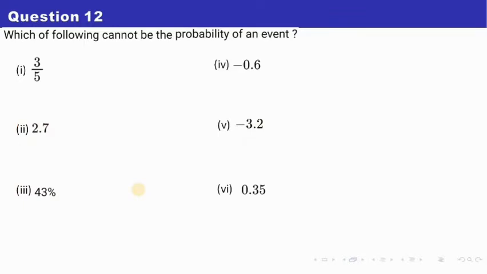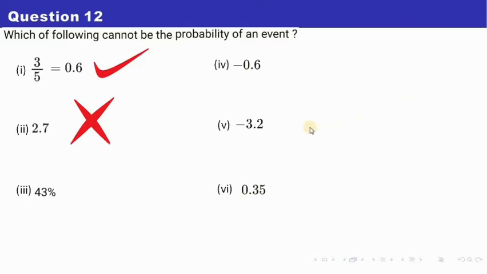The question says, which of the following cannot be the probability of an event? Let me take the first one, that is 3 by 5. Let us convert this into decimal in order to check whether this lies in between 0 and 1. If you convert this into decimal, it will be equal to 0.6. Now 0.6 always lies in between 0 and 1, right? So that's why this can be the probability of an event. Next is 2.7. Obviously 2.7 is more than 1, so this cannot be a probability.